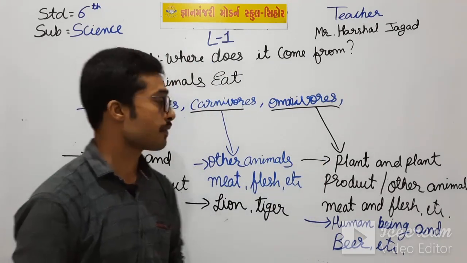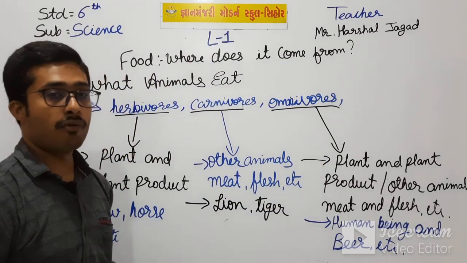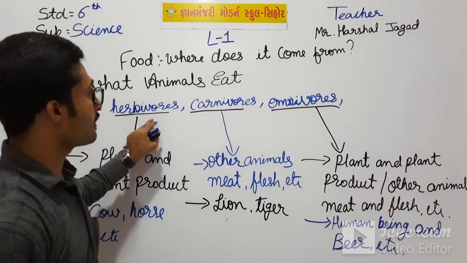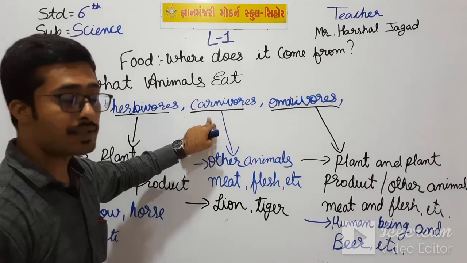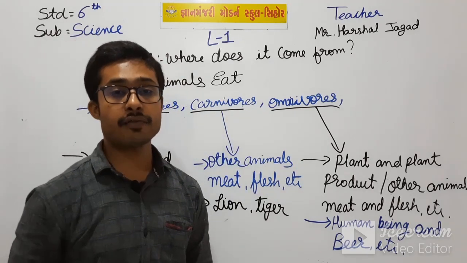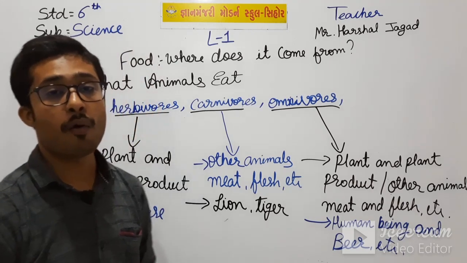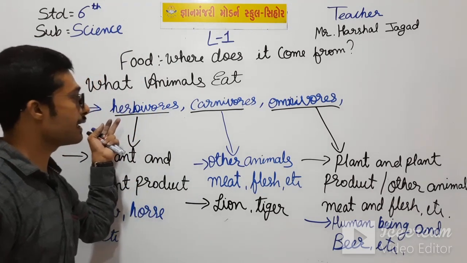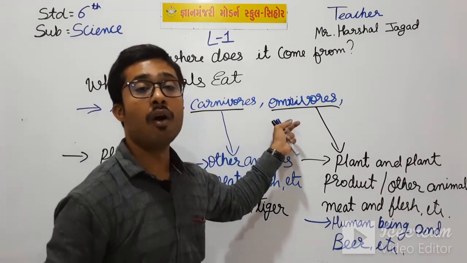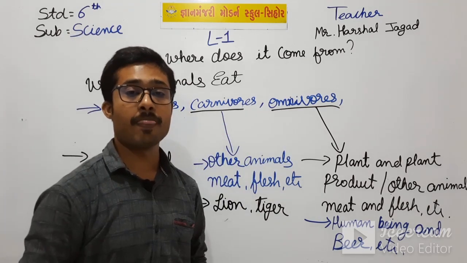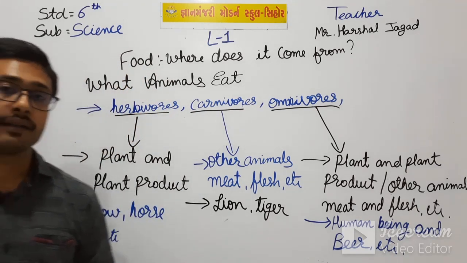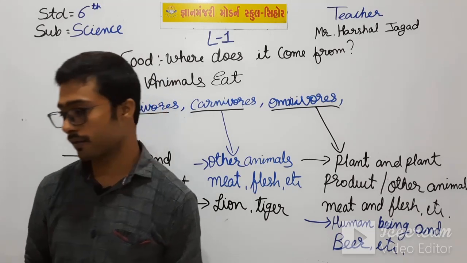So, in today's video we have seen what herbivorous animals eat, what carnivorous animals eat and what omnivorous animals eat. In the next video we will see the other two types, what they eat, and we have also seen some of the characteristics of herbivorous animals, carnivorous animals and omnivorous animals. So, this is all for today, and now write down your homework.